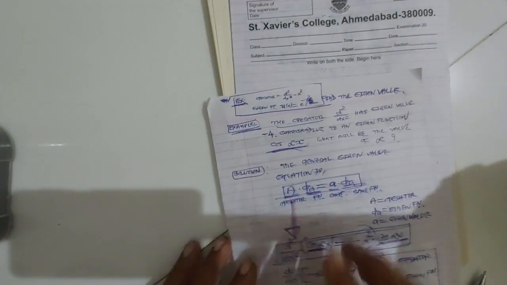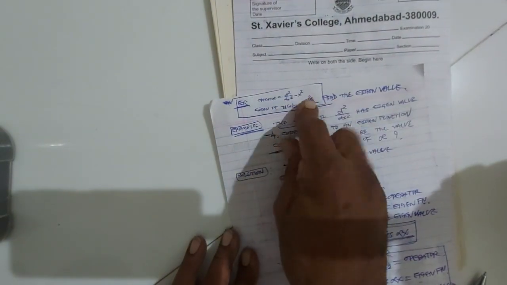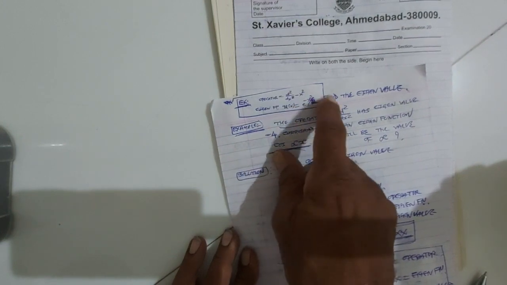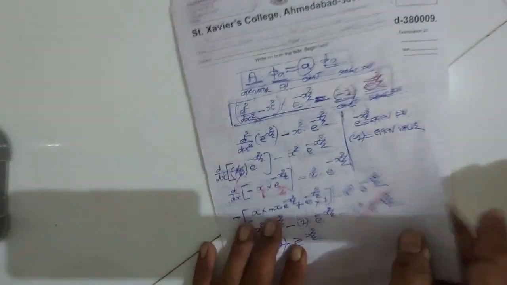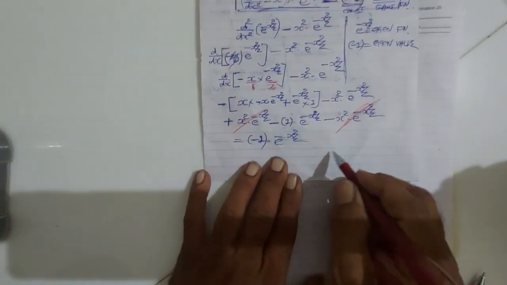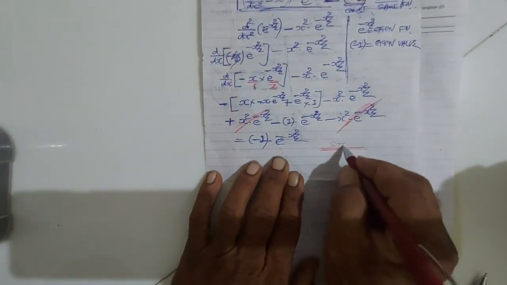So what you were asked was that the operator is d square upon dx square minus x square, the eigenfunction is e raised to minus x square by 2. So what is the eigenvalue? The eigenvalue is minus 1. We stop here. Okay.